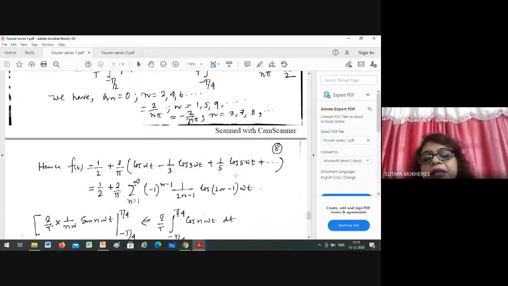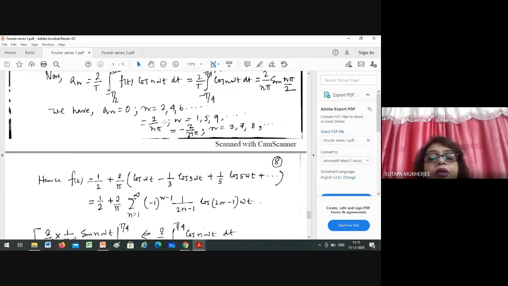But you have to just pick up the value when cos n omega t is present. The an part is 0 or not? For n equals 2, 4, 6 it is 0, so that part is not present here. 2 by n pi for 1, 5, 9, in that case it will be present and it will be plus.